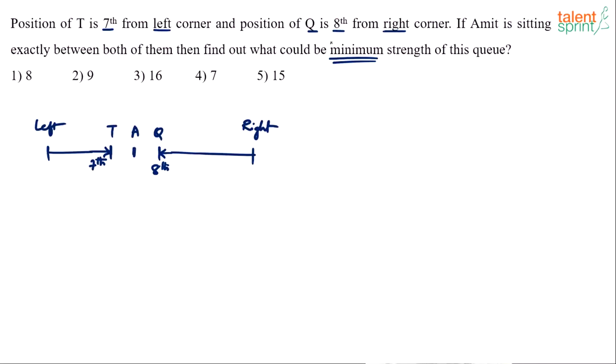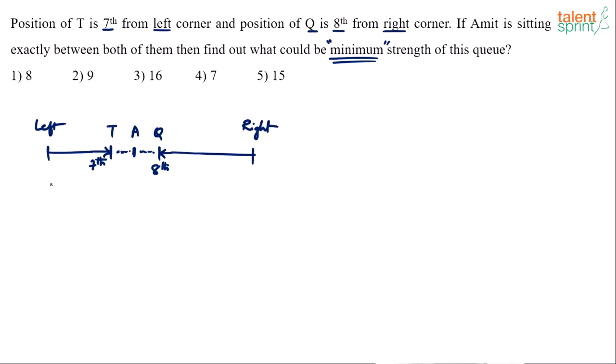Now, for us to have minimum strength, focus on the word minimum. We want the least number of persons in the Q. So what most of us would assume is that Amit is exactly between T and Q, meaning there are no persons between T and A and no persons between Q and A. All three of them are together, and A is between T and Q.